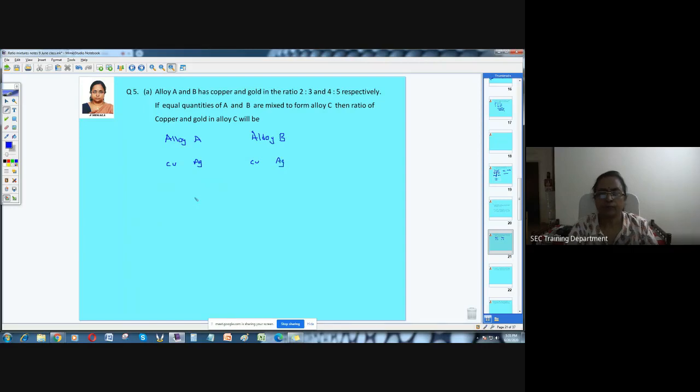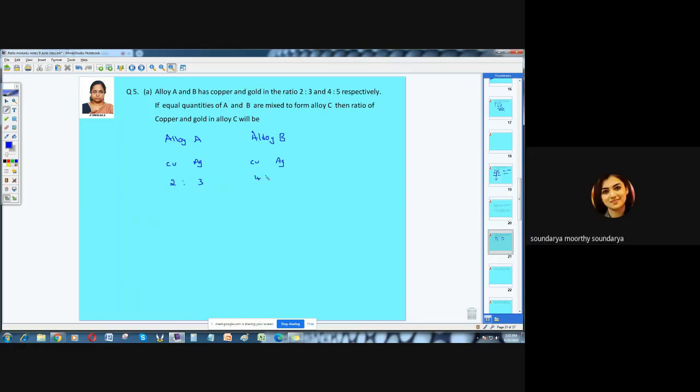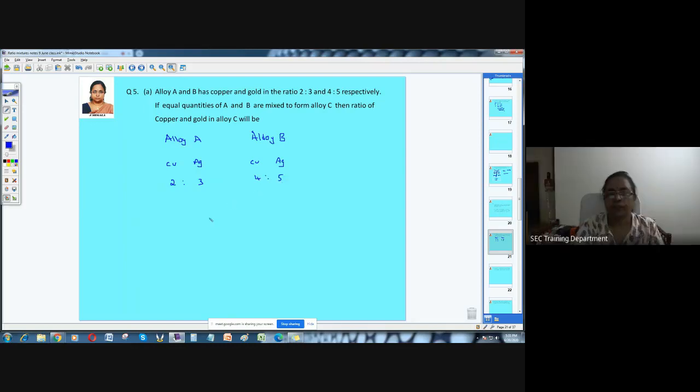There was another problem where you had different components. Here the ratio is given as 2:3 in the first alloy. In the second one, the ratio is given as 4:5. Now what are you supposed to do? This is the given data. Equal quantities of A and B are mixed to form alloy C. What is the ratio of copper and gold in alloy C?